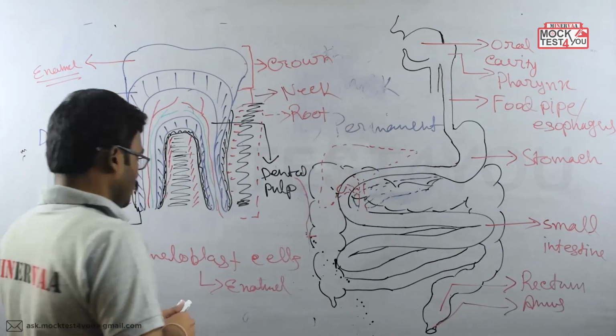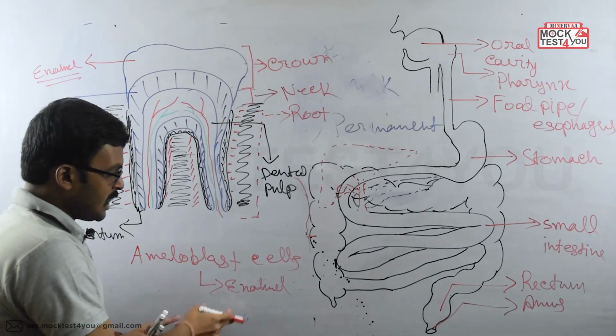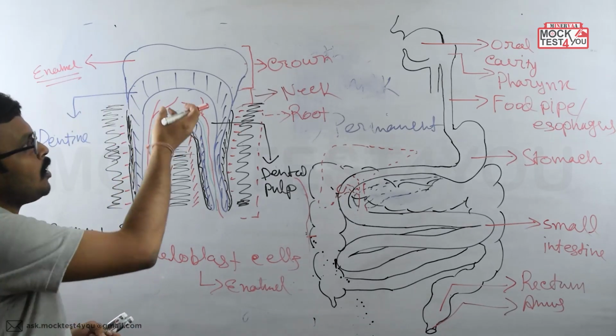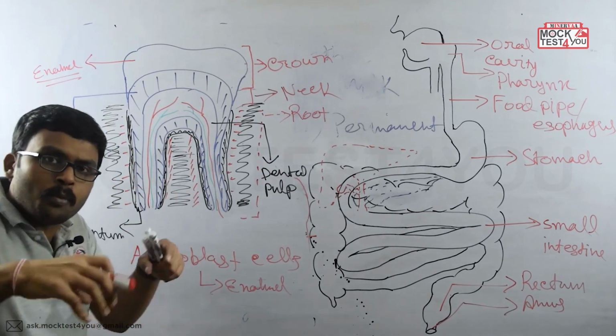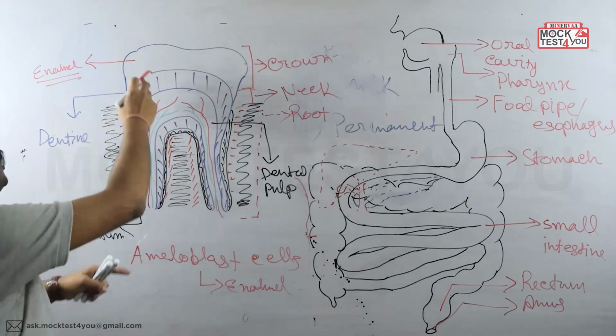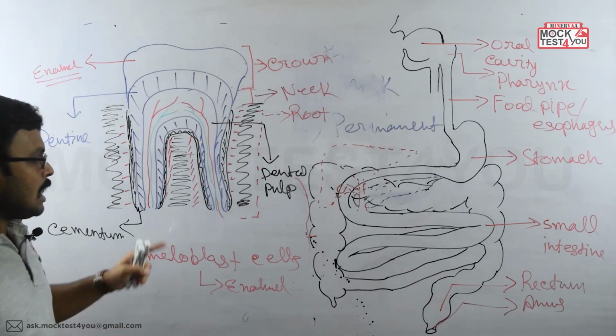As I told you, during the time of tooth formation, the ameloblast cells will blast, and they make the hardest structure of the body, that is enamel.